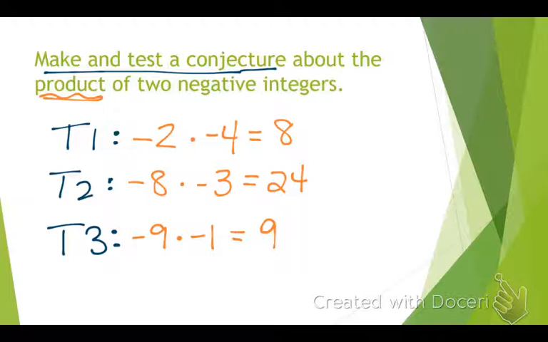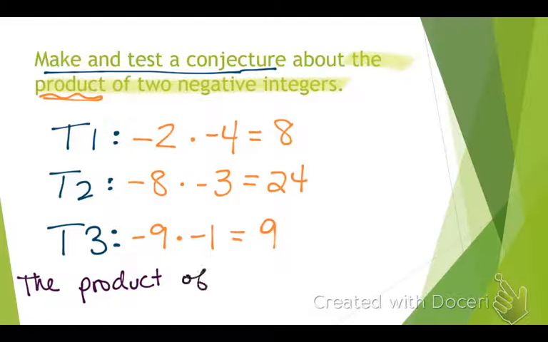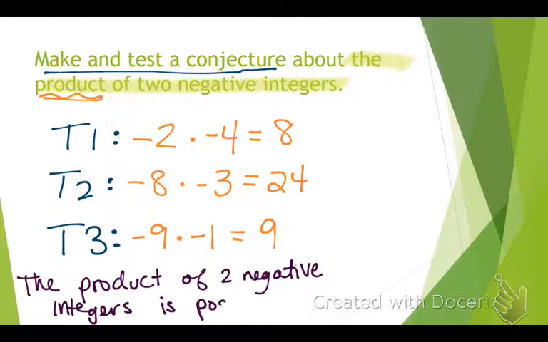9. Then, is that my final answer? No. What will my final answer look like? Conjecture. A conjecture, which is a sentence. Where will I get the beginning of the sentence? Yeah, up here. All right, so the answer is the product of 2 negative integers. And now we say what we found. 2 negative integers is? Positive. Yeah, you can put always positive or just positive. Ta-da!